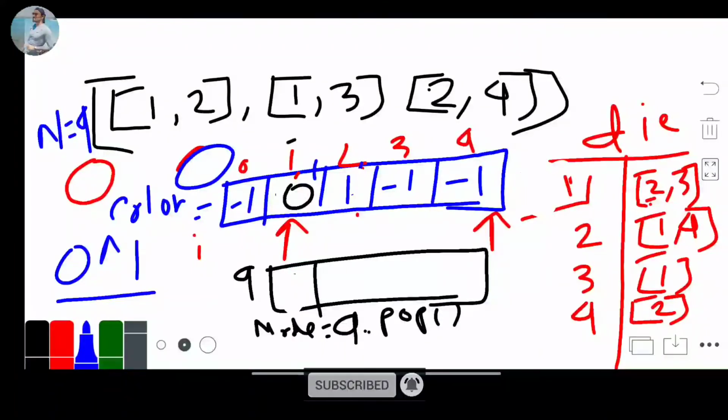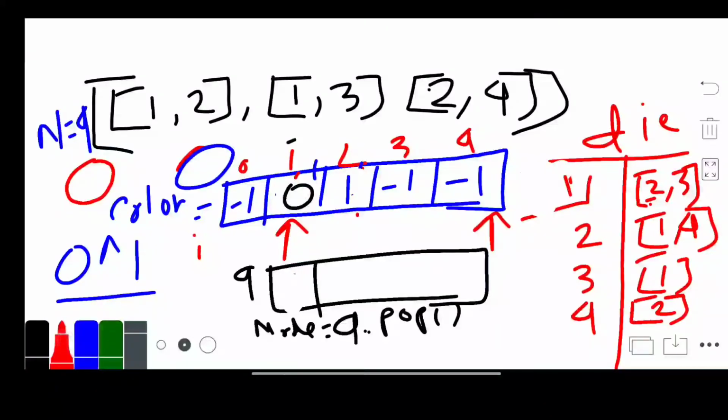We'll mark it as 1 and update the color index, and again check 3. As you can see, index 3 and index 1 values are not equal, because 1 dislikes 3 also. So we check that index 3's value is -1, and we'll update the value to 1. As you can see, 2 and 3 have the same color, because 2 is 1 and 3 is also 1.